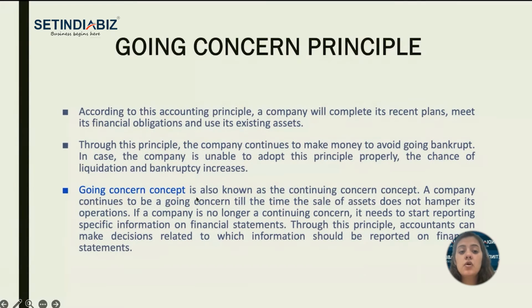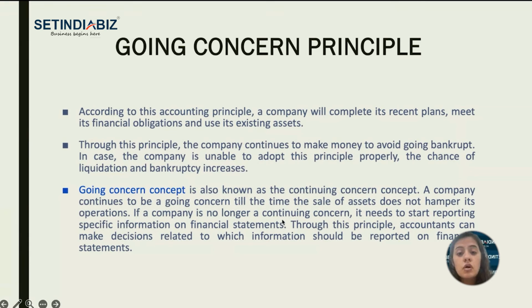A company continues to be a going concern till the time the sale of the assets does not hamper its operations. And if I'm selling the asset, it's not because I need some money to meet my losses. It's just because I am doing it for some welfare. Maybe I'm just updating the assets and selling my old assets. That should be the motive.